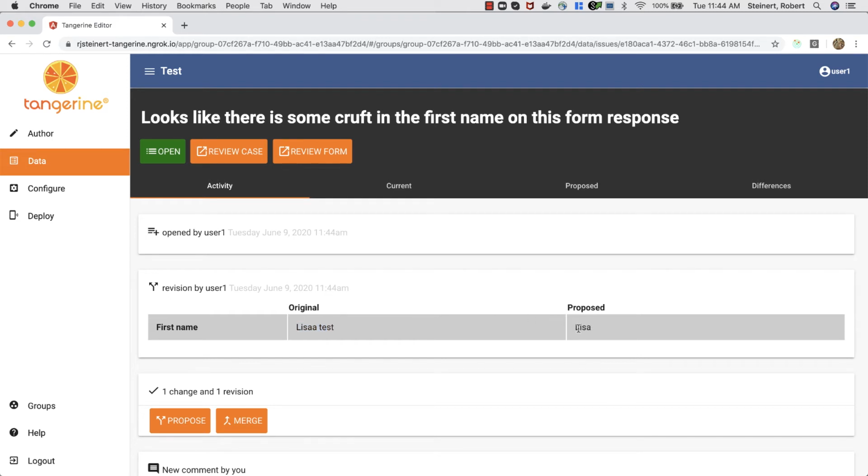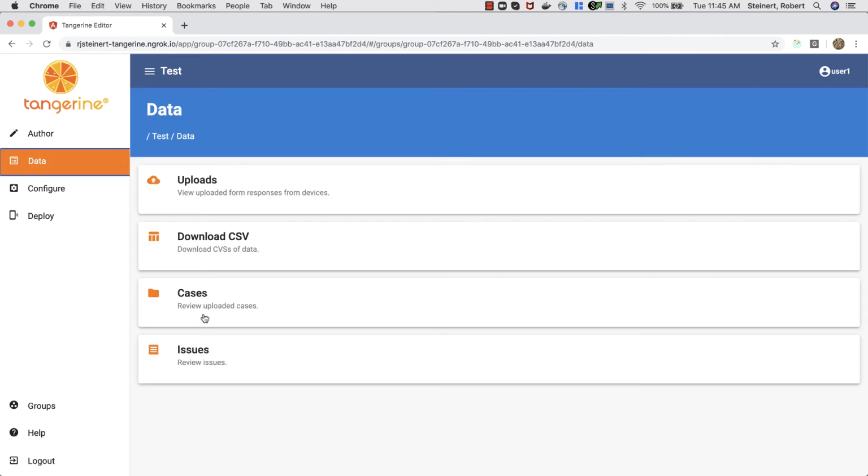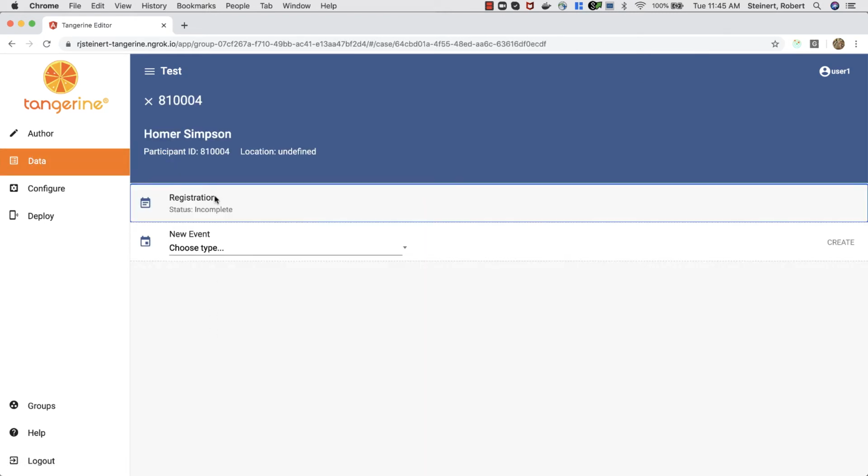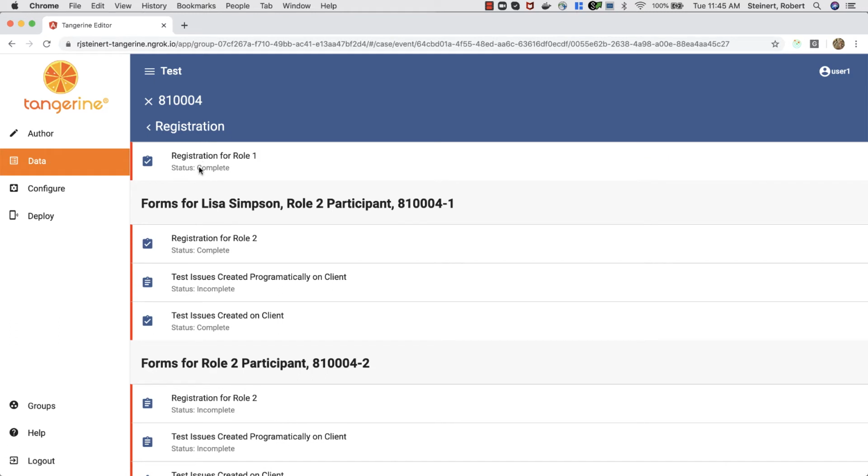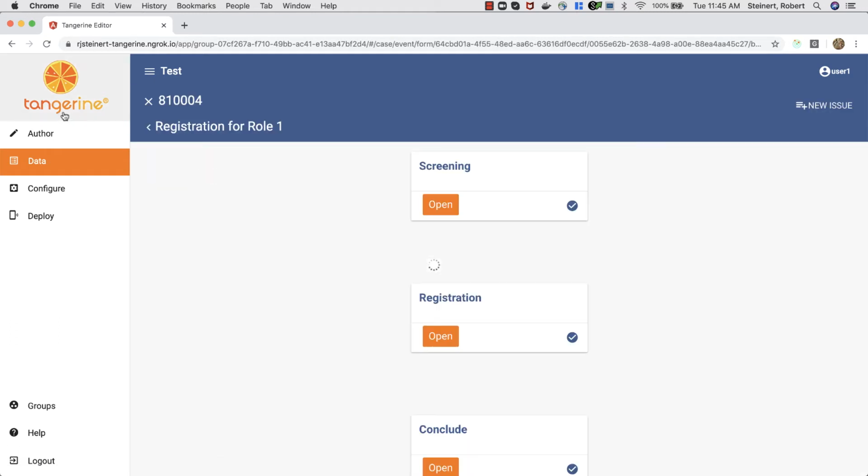And so let's say, yeah, today's Monday, and we make this proposal, and we don't merge it. We just let the proposal stay. And someone else comes along, and let's say they go to data and they go to cases and they're looking at the same thing. Oh, wrong form.